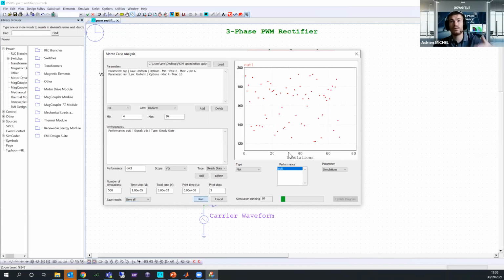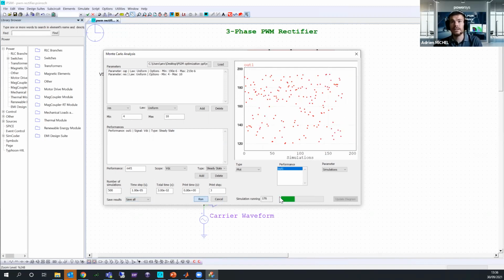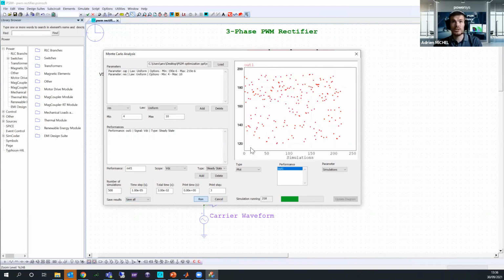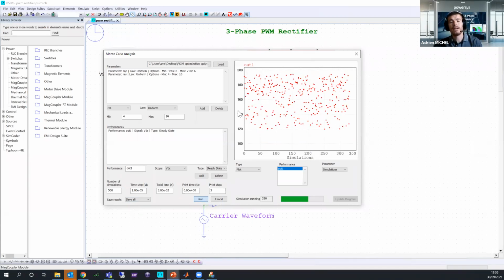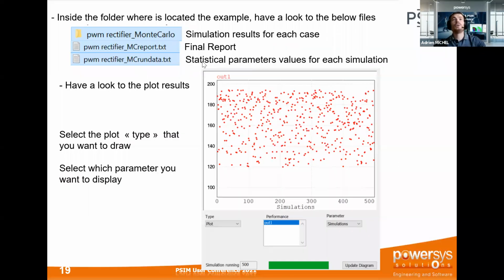And here you have the number of runs. As you can see here, you have the scroll bar, okay? And you can easily check the number of simulations depending on your output voltage. So I will just let PSIM make its simulation. I just come back to my slide, and here, as you can see, at the end of the simulation, you will have the report, you will have the simulation results and the statistical parameters. So you can see at which run, which values of the parameters have been chosen by the algorithm. At the end, as you can see, the 500 runs, depending on the output voltage.